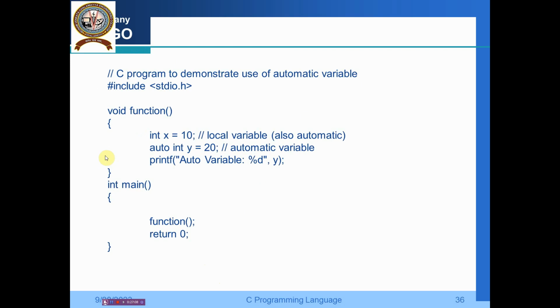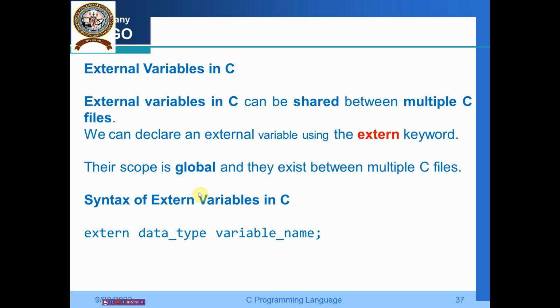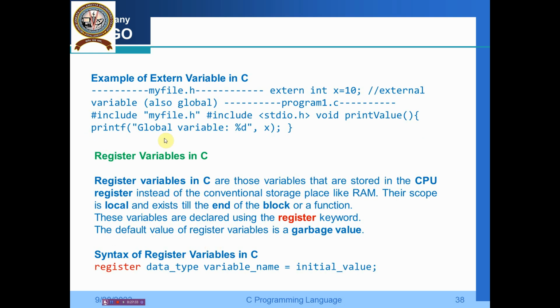Here you see an example: int x = 10, auto int y = 0. So we can run this program and also see the outputs, there is nothing wrong. Then we have another type of variable, the external variable in C. The external variable in C can be shared between multiple C files. We can declare external variables using the extern keyword, like extern, data type, variable name. You can see all the things.